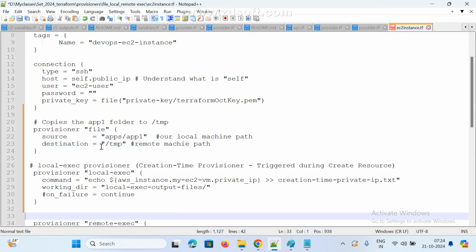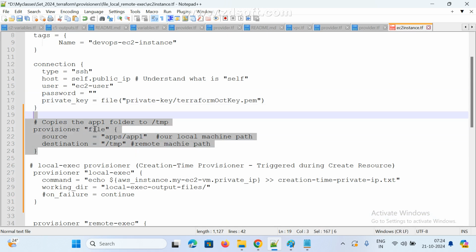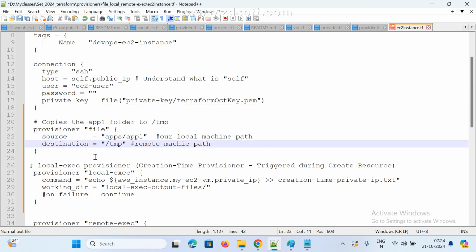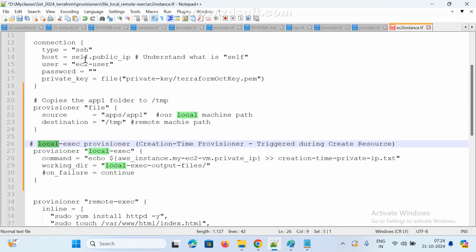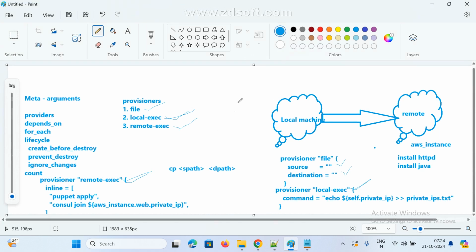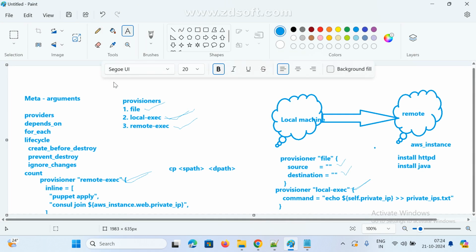Okay. Now these two are clear, right? File, source, destination. Now come to local exec. What did I say about local exec? After EC2 is created, I want to get some information. Here they are using echo. What is the purpose of echo? Why do we use echo in Linux? If you want to print anything, we go for echo, right?